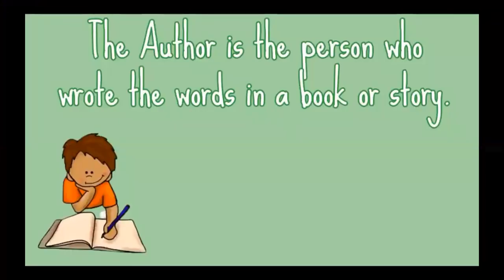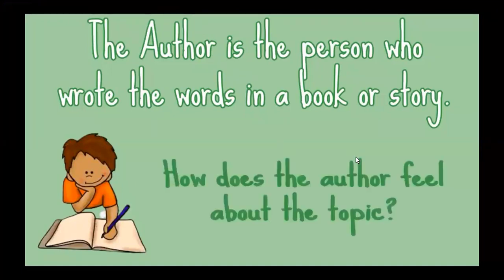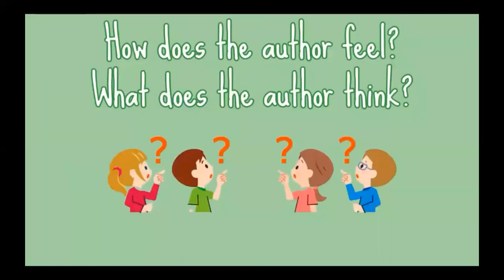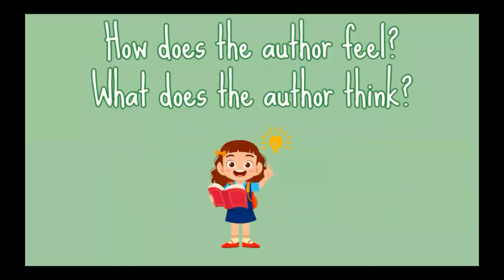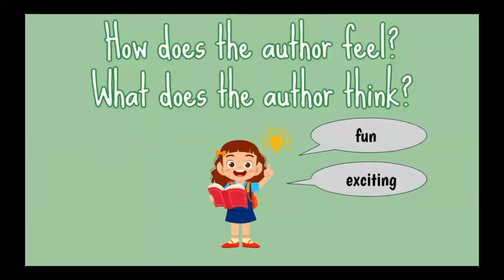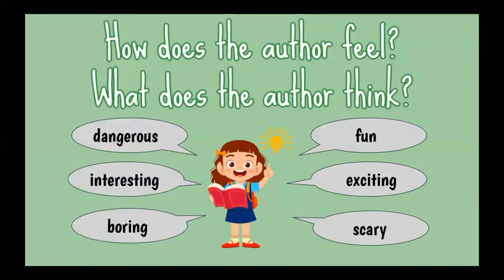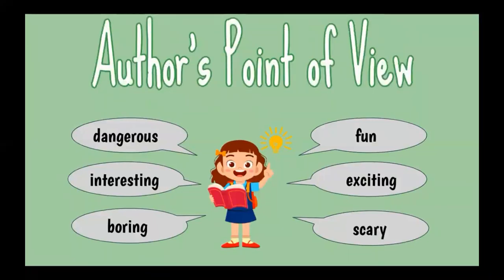We already know that an author writes the words in a book or a story. But what if someone asked you, how do you think the author feels about the topic? Or what does the author think about the topic? One strategy you can use for looking for the author's point of view is to look for feeling words or describing words. Here are some examples of words you can look for. Fun, exciting, scary, dangerous, interesting, boring. You can look for these types of feeling words to help you find how the author feels about the topic. This is what we call the author's point of view.